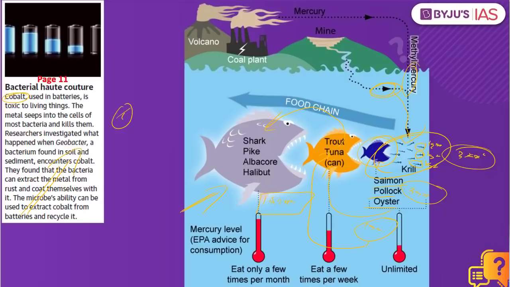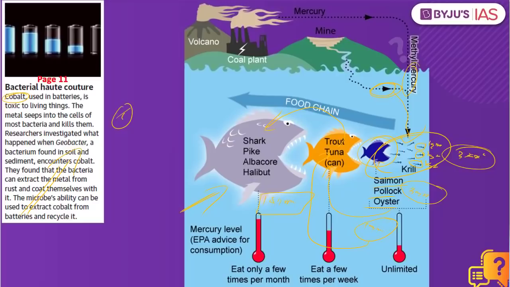So what is happening here? There is an increase of this particular mercury from one organism into another organism. That is what is called biomagnification. So what is biomagnification here? At the initial trophic level, or the energy level, what we had was a minuscule amount of this particular pollutant, but then eventually as it moves up the trophic level, what we have is an increased level of the pollutant.